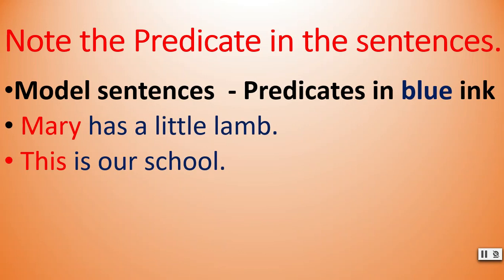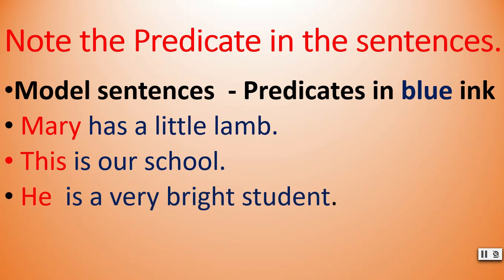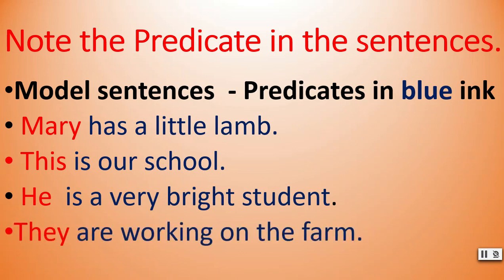Is our school is the predicate. He is a very bright student. Is a very bright student is the predicate. They are working on the farm. Are working on the farm is the predicate. From the verb to the end of the sentence, it's the predicate, you can say.